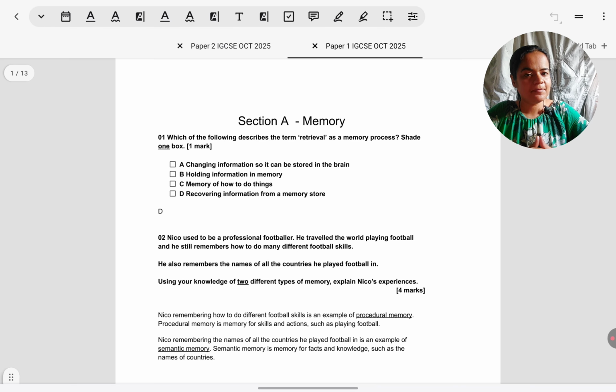In today's class, we will go over the October 2025 paper for Oxford AQA IGCSE Psychology. It is for IGCSE students specifically, but even if you're pursuing UK AQA GCSE, it is equally useful to you because most of the topics are overlapping. The question format and answer writing format is almost identical. So this is useful for revision for both IGCSE and GCSE students.